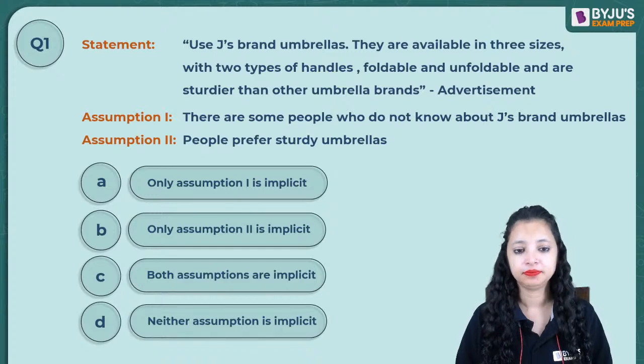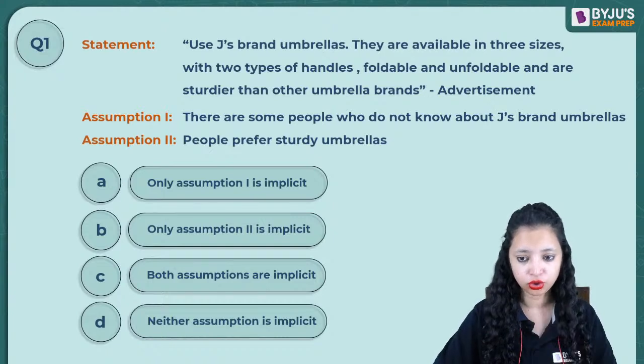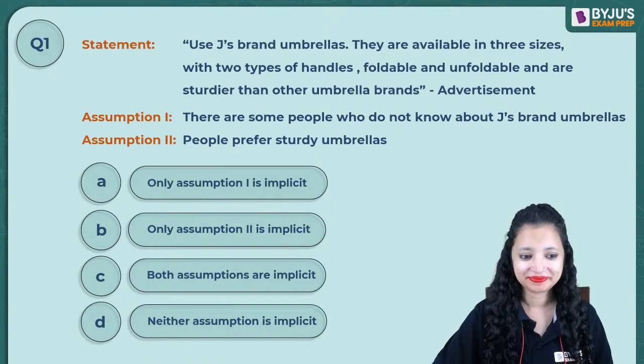Okay, B. Others? Kaushik, what's your answer? B is the right answer, Sahil. Okay. C, that is both. Okay, Shubhra. There's some confusion. Hi, Rani. Give this question a try, beta.